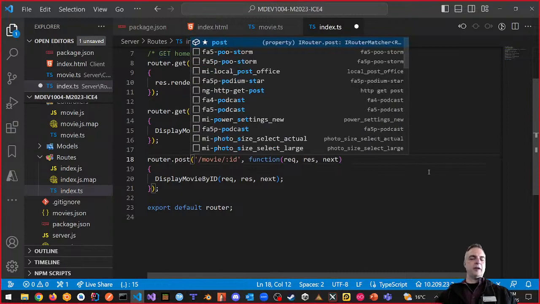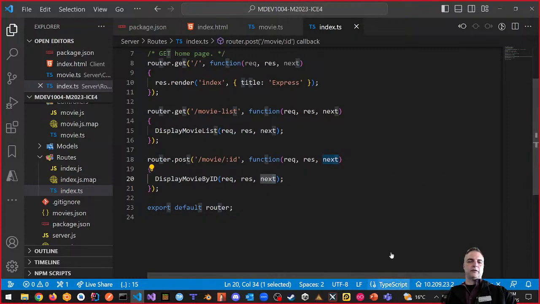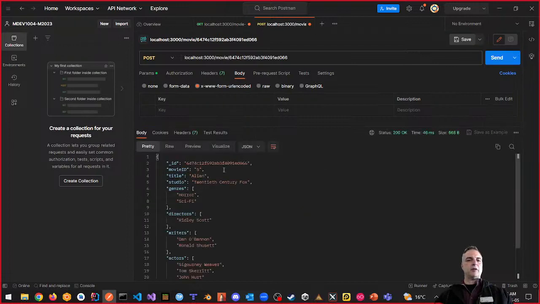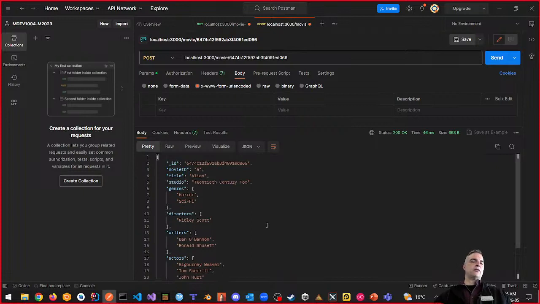Right? This is how it would be, which is post movie ID. If we had to change something, it would still work. Watch. If I did this, and I wanted to make it a post type request and I click send, then we're going to get our data again. Yay, right? There's our data. Post, get, put, delete, update, it doesn't really matter.